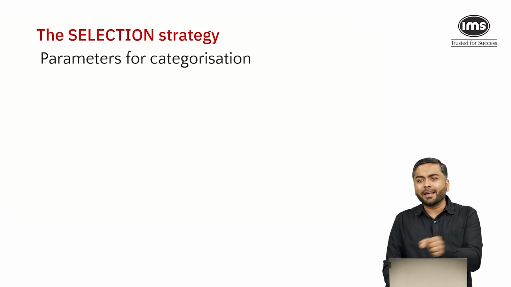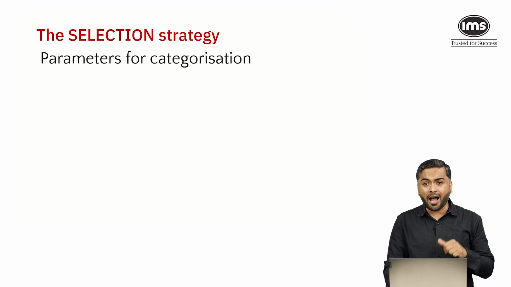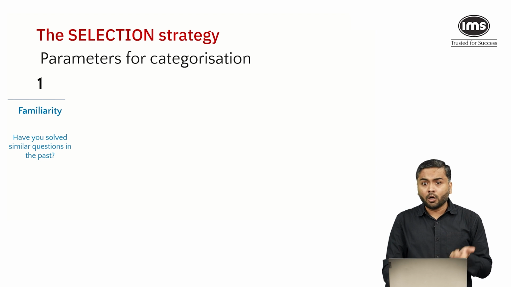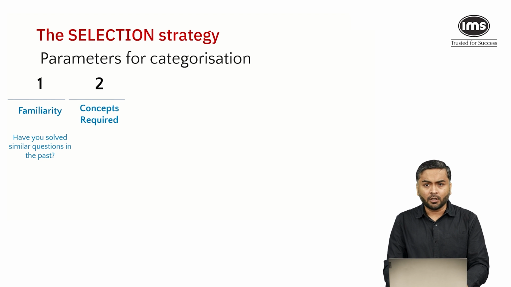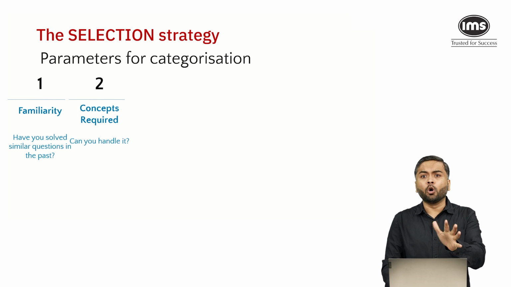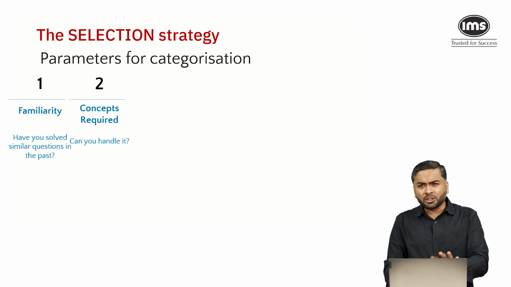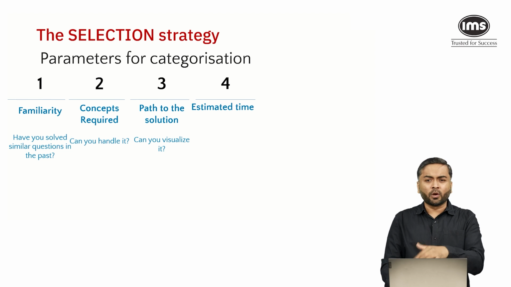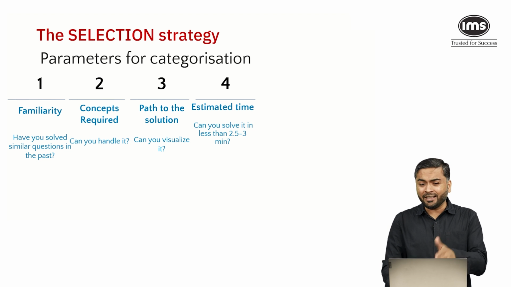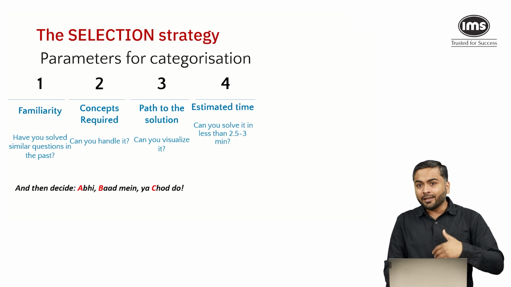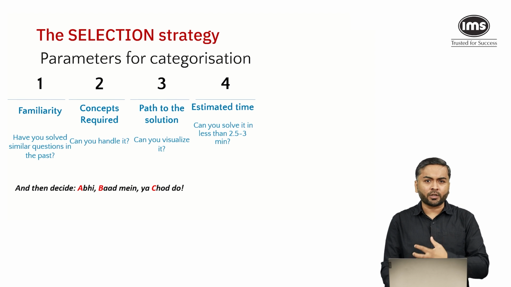Now, how to categorize the question? You need to ask yourself: Are you familiar with this question? Have you solved this question before? Do you know what concept is required and will you be able to handle that concept? Can you visualize the path to the solution? Do you know how to solve it? If the estimated time is between 2.5 to 3 minutes, then based on these parameters you can decide whether it is A, B, or C. This is how you should be practicing at home when you're solving questions for IPMAT Indore.